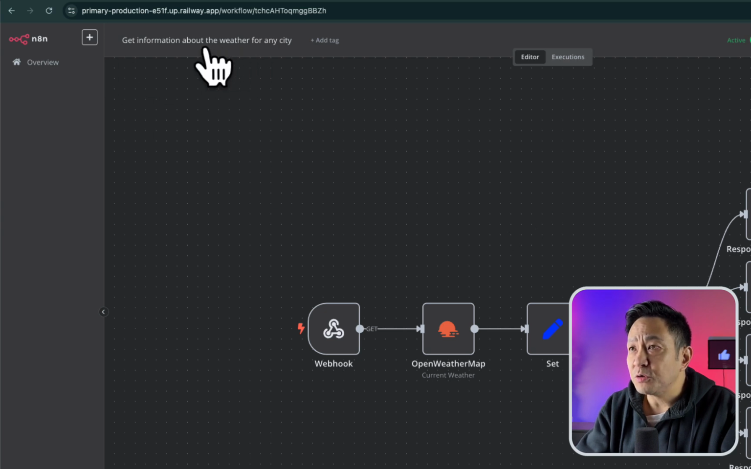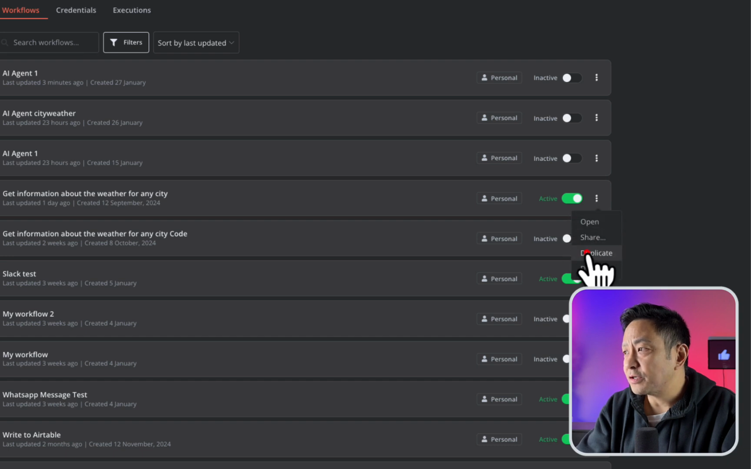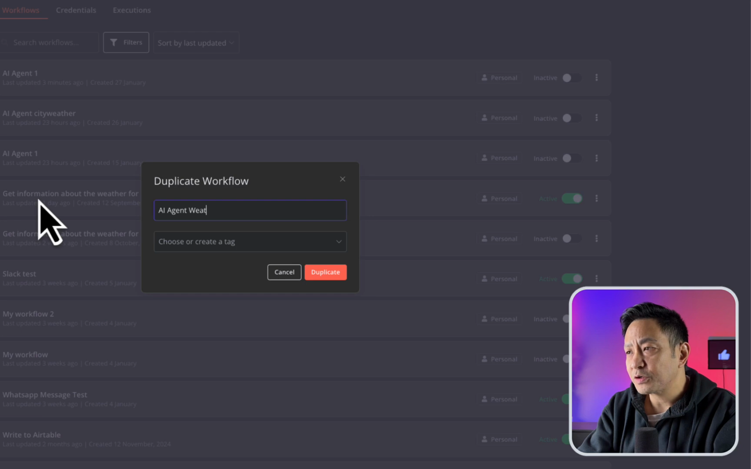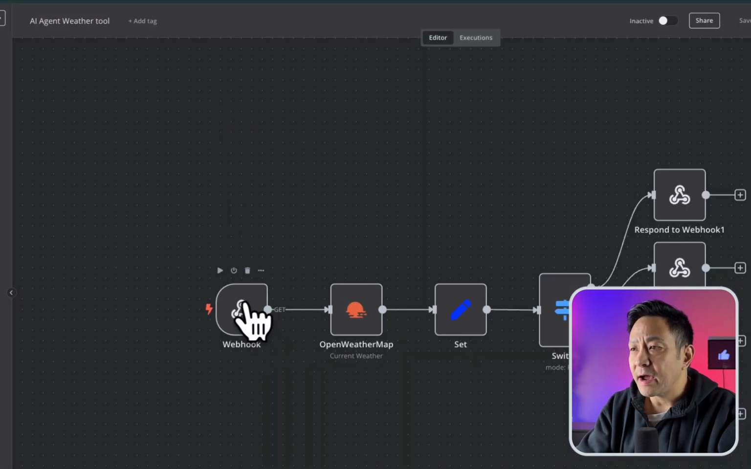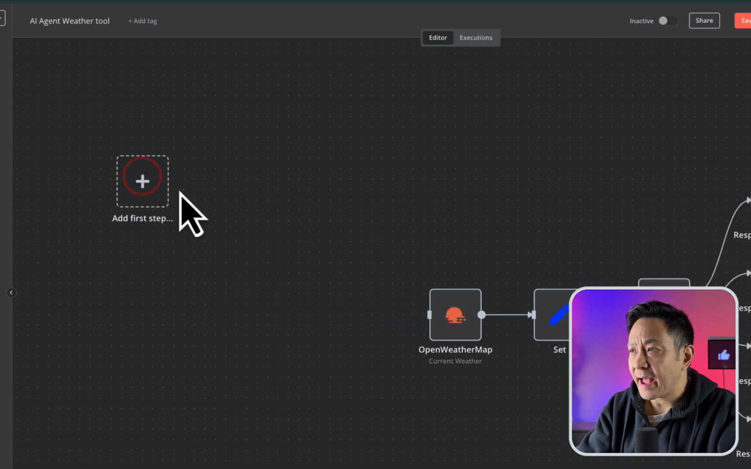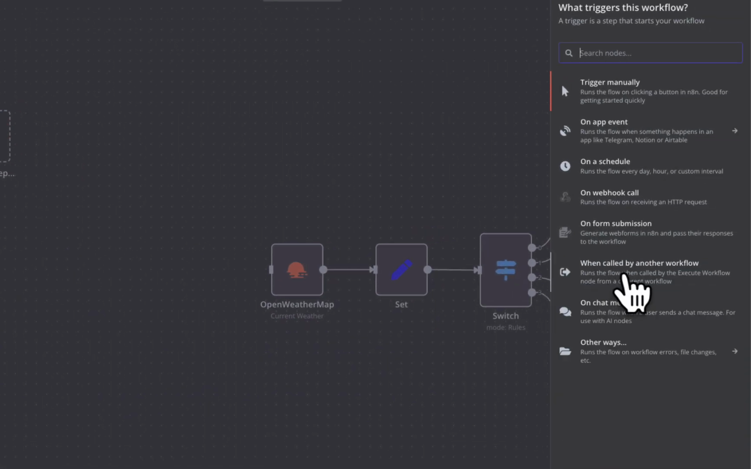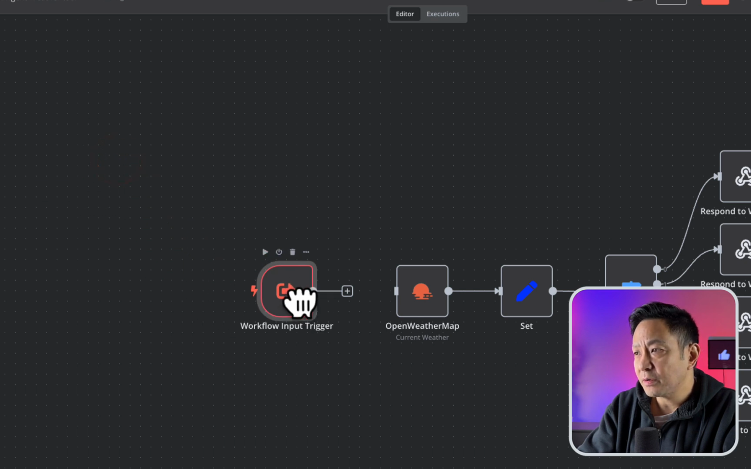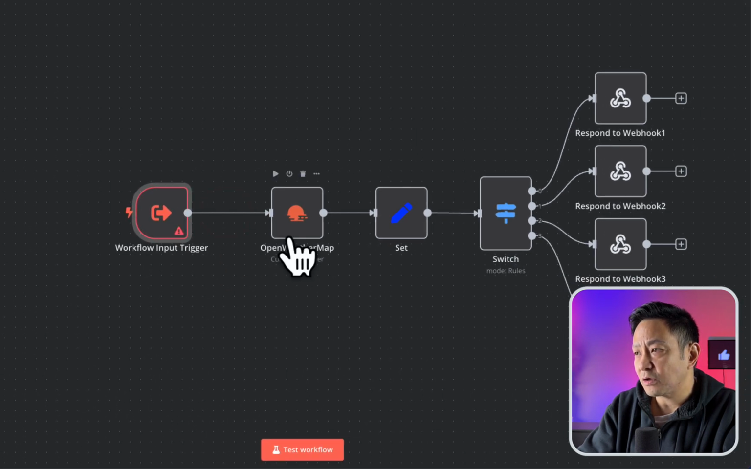So what I'm going to do is I'm going to duplicate this workflow and I'll relabel it as something new. So I'm just going to duplicate this and I'm going to call it AI Agent Weather Tool. Now, it no longer uses a webhook, so this needs to be changed. So I'm going to delete this and I'm going to click Add First Step. And you can see here it says when called by another workflow. And that's what we want because this is now a tool and it's going to be called by the AI agent. So let's choose that. And I'll go back to the canvas. I'll move this over. And now I'll join that into the open weather map.